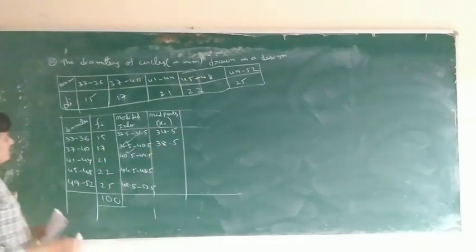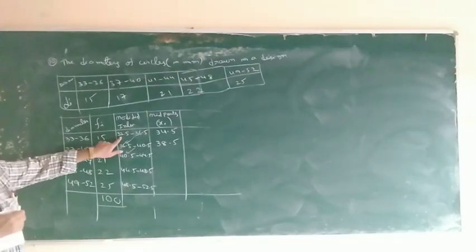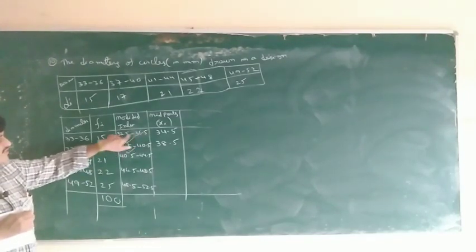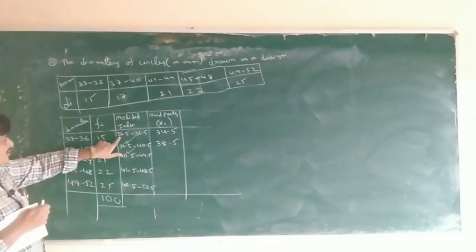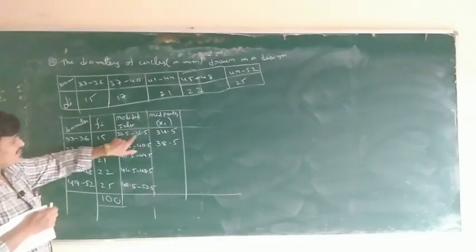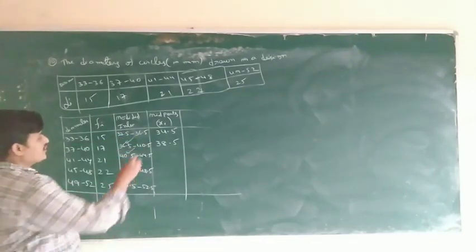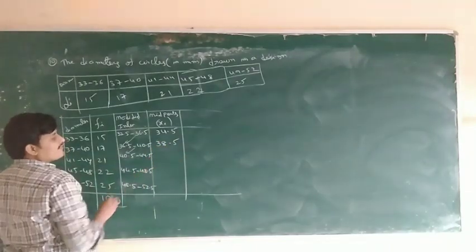38.5. How many difference here? 32.5 to 36.5. Difference is what? 4. Difference is 4. So now don't calculate each and every one midpoint, because what is the difference? This difference is 32.5 to 36.5. Our difference is 4. So 34.5 plus 4, 38.5.